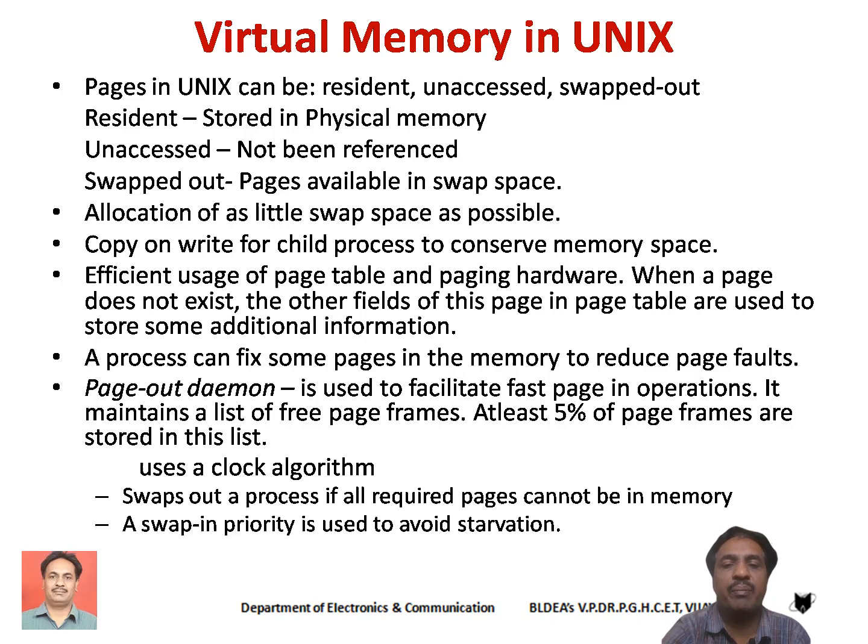The Unix operating system will see that at least 5% of page frames should be stored in the free list maintained by the pageout daemon process. This algorithm, the pageout daemon process algorithm, is also called the clock algorithm.